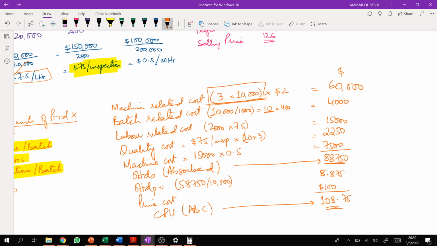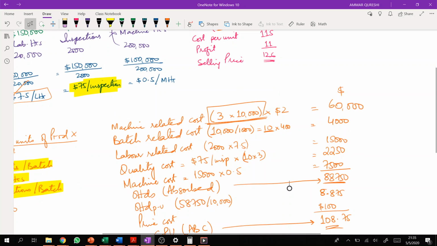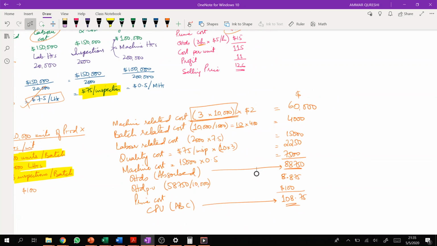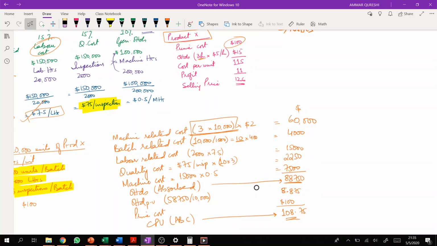Now, there is a difference, right? There is a difference between the cost per unit which we have calculated by using absorption costing and activity based costing. Let me try to highlight it. Cost per unit under absorption costing was 115.5. Cost per unit under ABC is around 108.75. So the question arises, which is a better option? Whether we should stick to absorption costing or move to activity based costing.